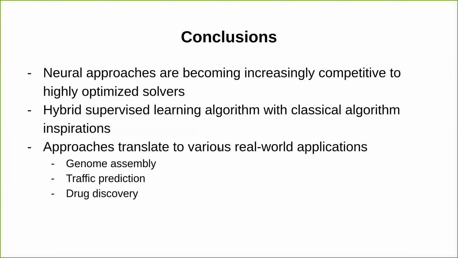So in our study, we found that leveraging state-of-the-art neural approaches in conjunction with classical algorithms can offer competitive alternatives to the state-of-the-art solvers. These TSP approaches have various applications outside of theoretical computer science, including efficient genome assembly, traffic predictions, and de novo drug discovery.